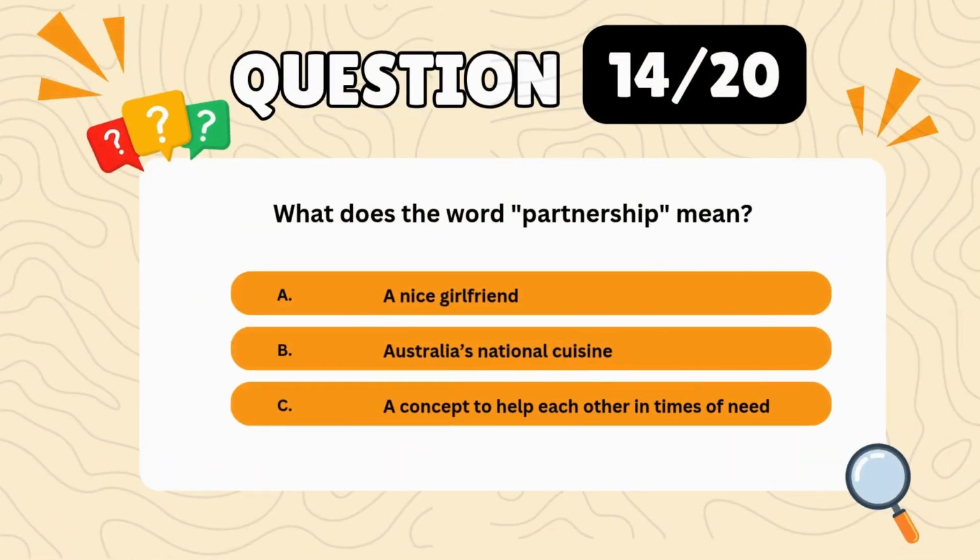Question 14. What does the word partnership mean? A. A nice girlfriend. B. Australia's national cuisine. C. A concept to help each other in times of need. Correct answer, C. A concept to help each other in times of need.